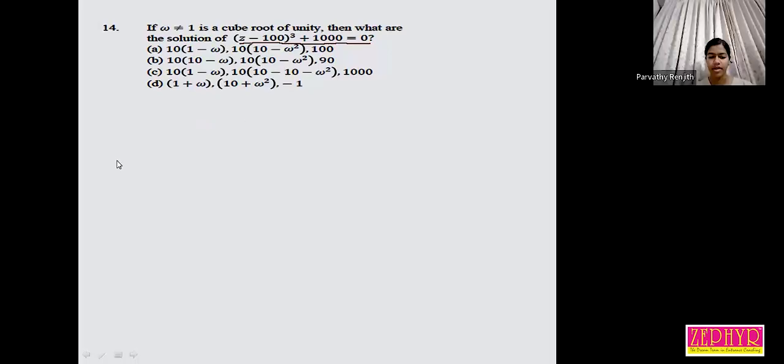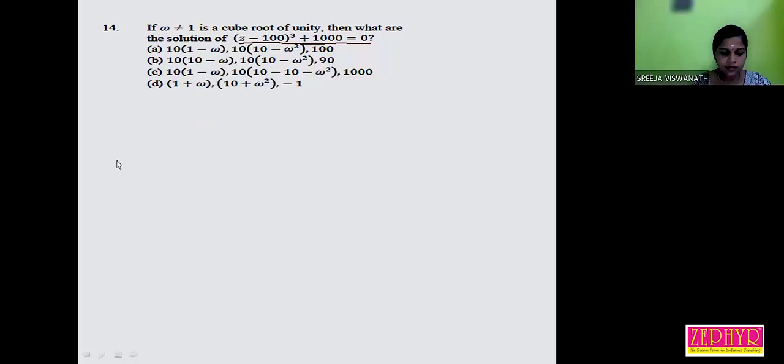What are the cube roots of unity? 1, omega, omega square. Yeah, right. Now we have to find the solution of (z minus 100) the whole cube plus 1000 equal to 0.